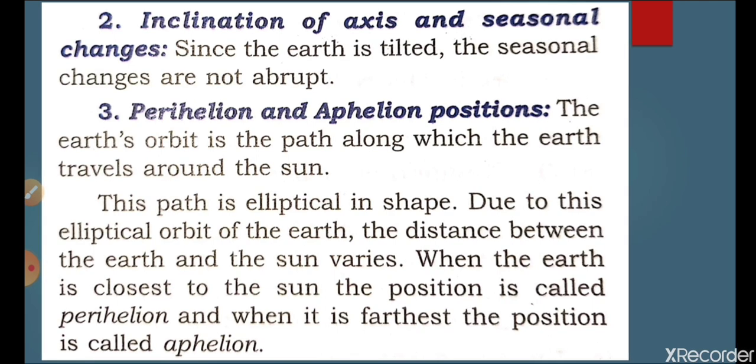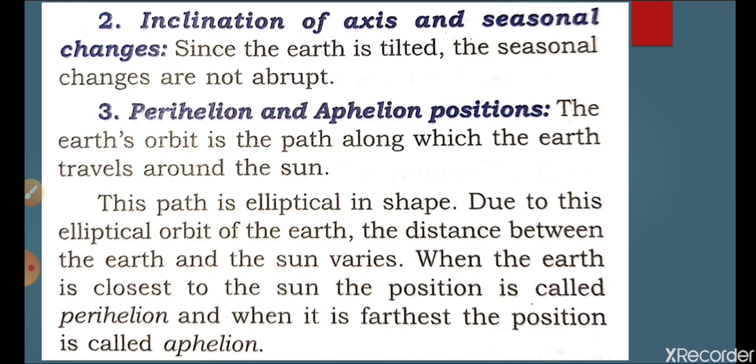Now we are going to discuss one more topic, that is perihelion and aphelion positions. Perihelion is the position when the earth is near the sun, and aphelion is when the earth is away from the sun. Perihelion and aphelion are faced by the northern and southern hemispheres time by time. While the northern hemisphere is in aphelion, the southern hemisphere will be in perihelion.